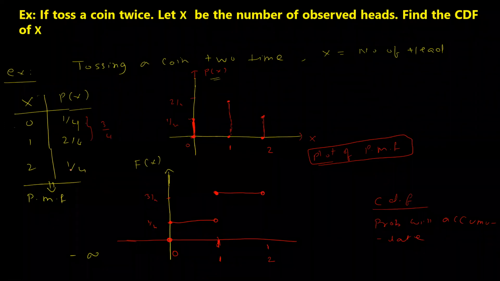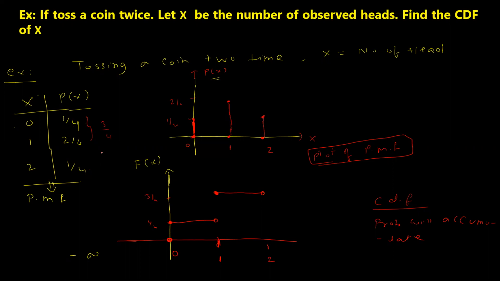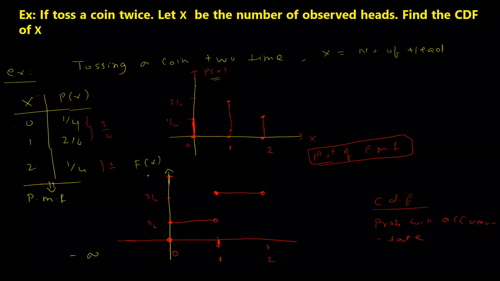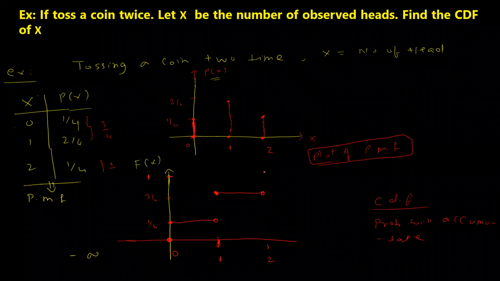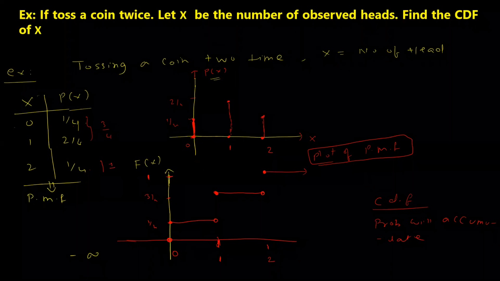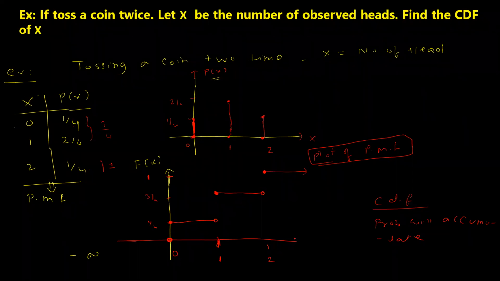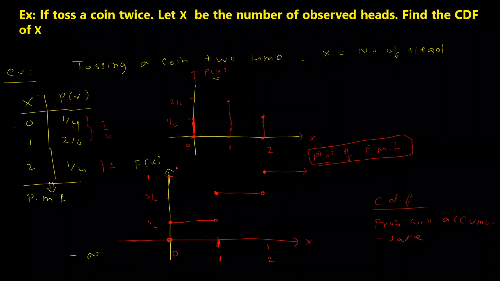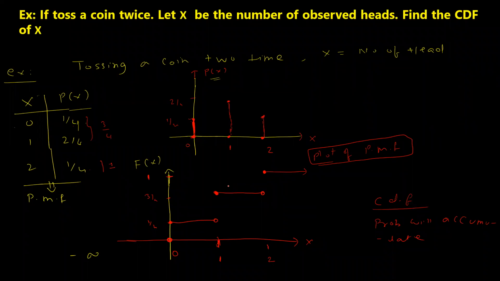Now when you talk about 2, again the probability will accumulate. This will become 3 by 4 plus 1 by 4, so the next probability will become exactly 1. If this is 1, it will jump up to 1, and then it will keep on continuing forward. So this represents the CDF. This is X and this is f of X. So what does this mean? What is this CDF all about?